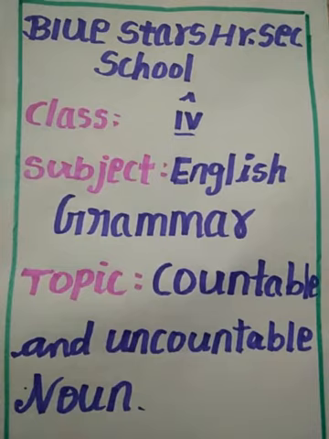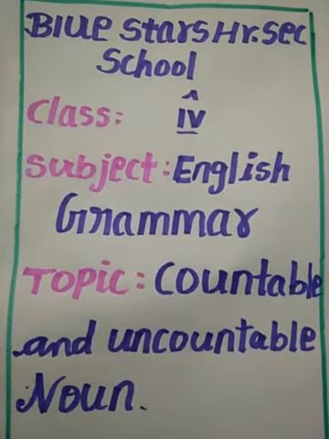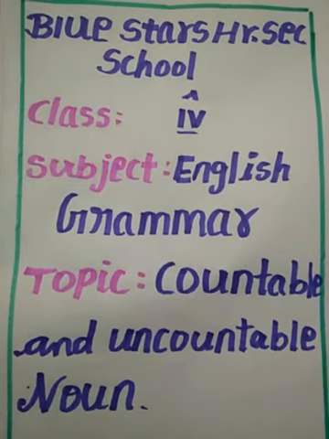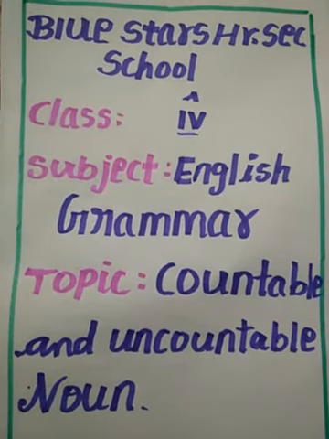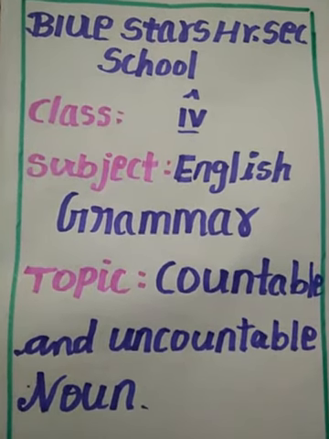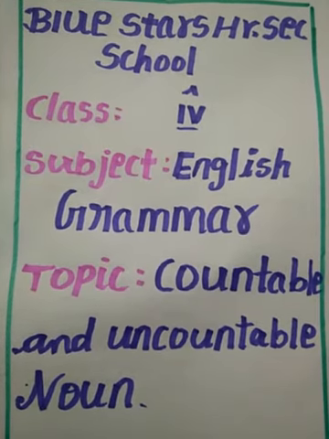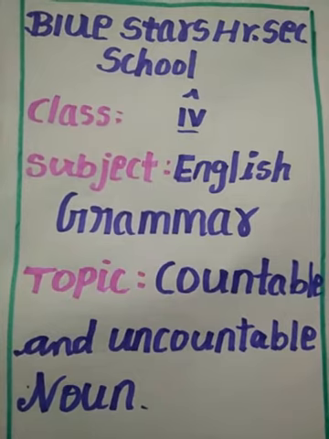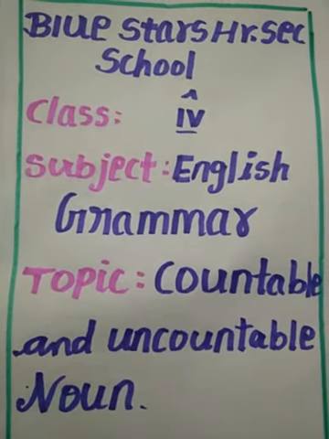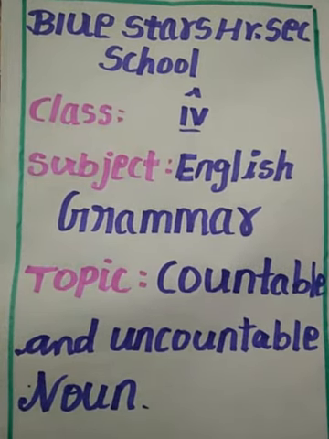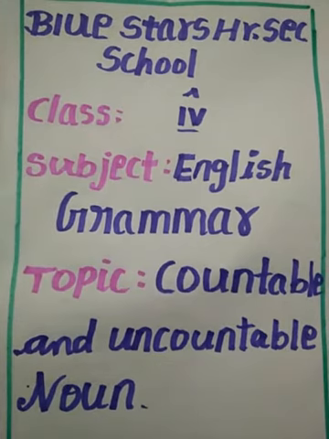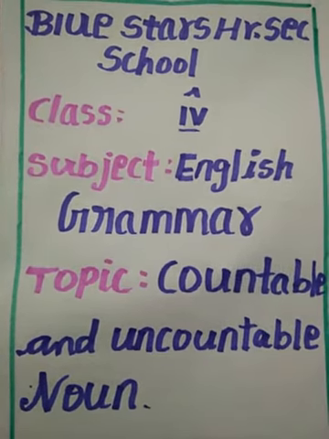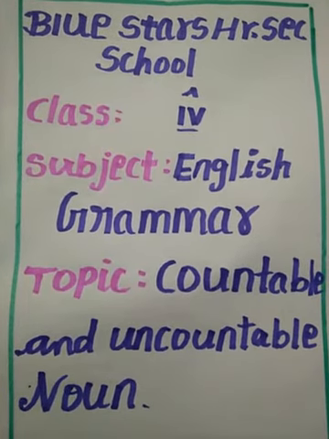And is is a singular verb. Okay. And one more example. My cats are hungry. Here, cats is a plural countable noun. A-R-E, are, is a plural verb. Have you understood, students? Yes.